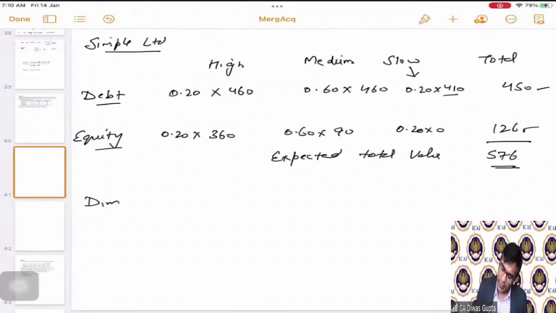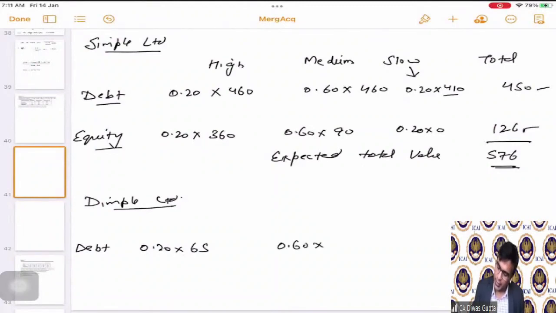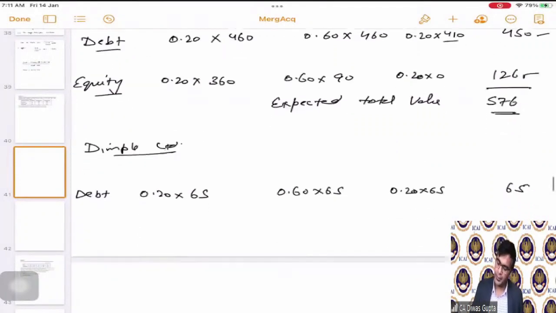Similarly, for Dimple Limited, debt is 0.20 multiplied by 65, 0.60 multiplied by 65, 0.20 multiplied by 65, and the total will be 65, correct?